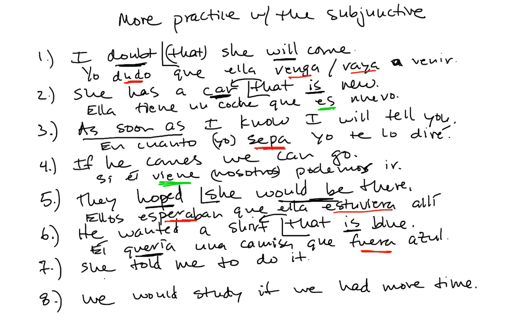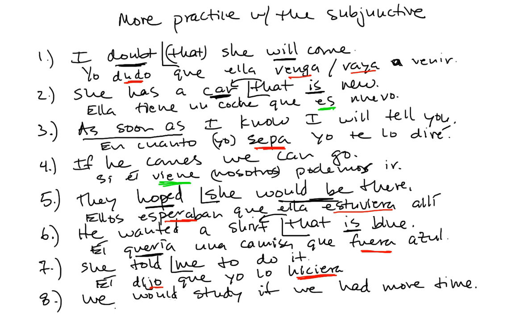She told me to do it. Okay, she told me to do it. She told me what? In other words, she said that I do it is really what we have to think of. Ella dijo que, she's telling me to do this. Doubt, denial, emotion, volition. This is a noun clause. Volition. She's trying to bring this about, make this happen. Ella dijo que yo lo hiciera. Okay, noun clause of volition, past tense in the principal clause, past subjunctive in the subordinate clause, in the noun clause.